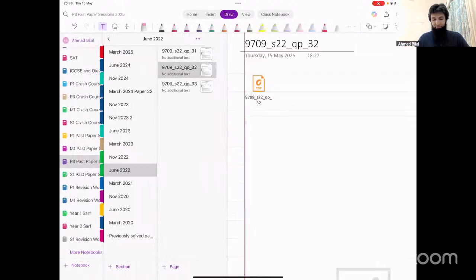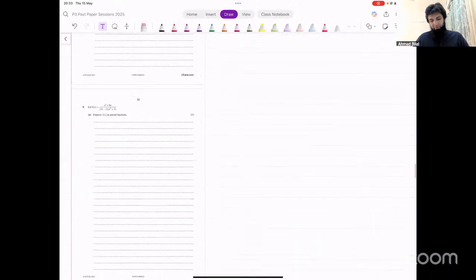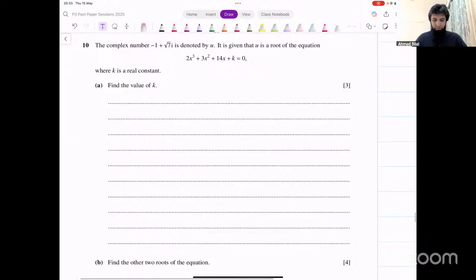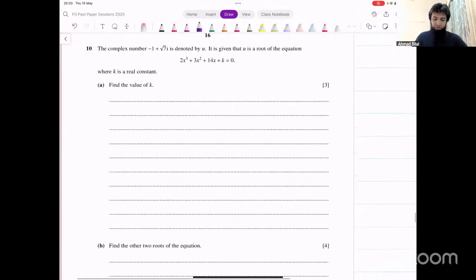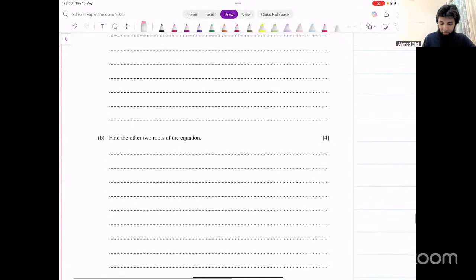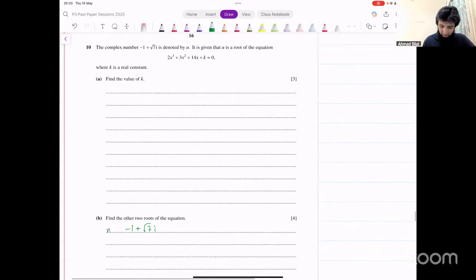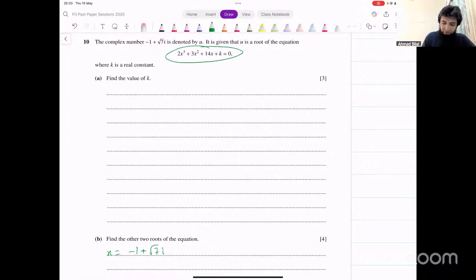Part B. That's a standard complex number method. You should know that. There's nothing complicated about it. If you know the standard method, there's nothing new in this. You have one root given, that's minus 1 plus root 7 i. This is one root. Since the equation has all real coefficients, another root is going to be the conjugate of this, minus 1 minus root 7 i.